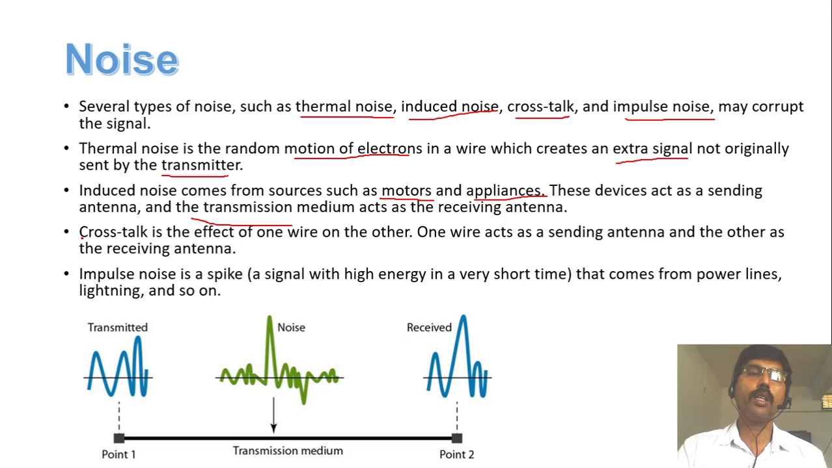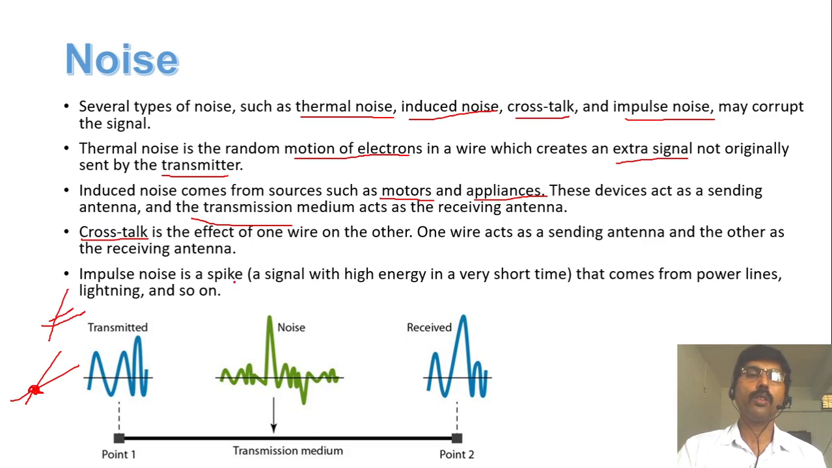The next one is called crosstalk. Whenever two wires overlap with each other, one wire acts as a sending antenna and the other wire acts as a receiving antenna, due to which noise will be created. One wire over another wire. Here some noise will be created due to crosstalk.